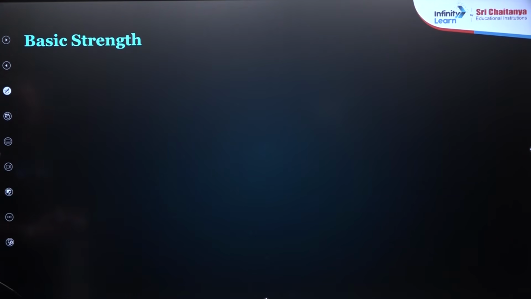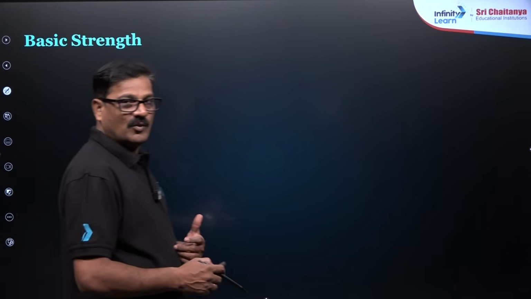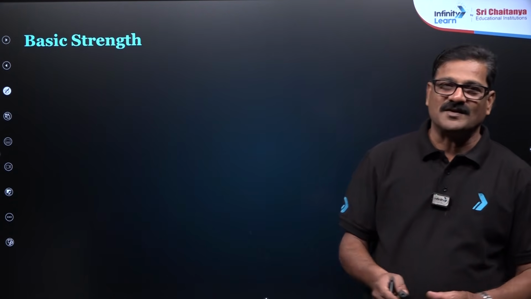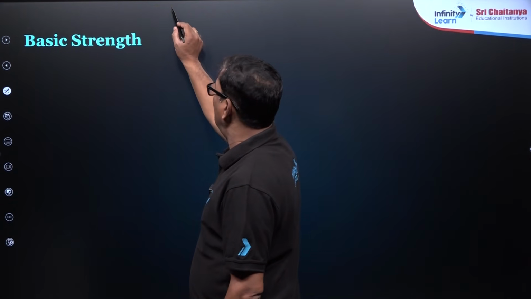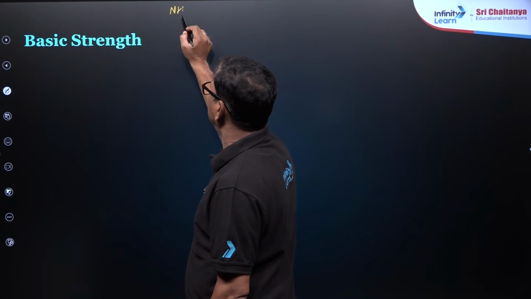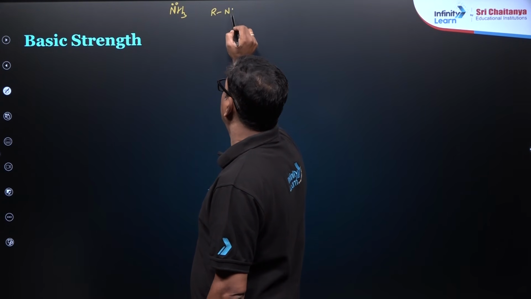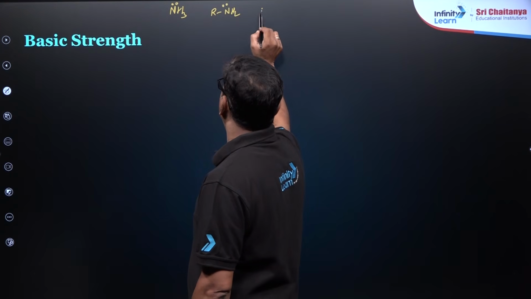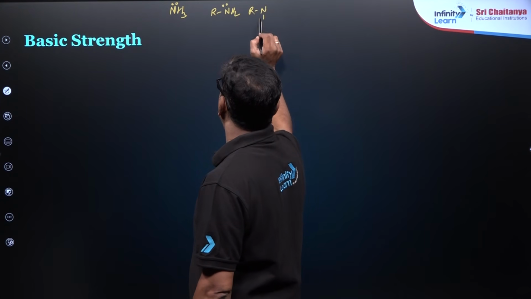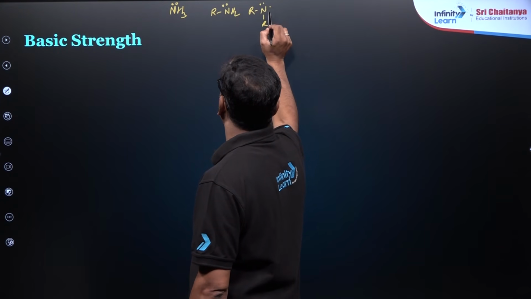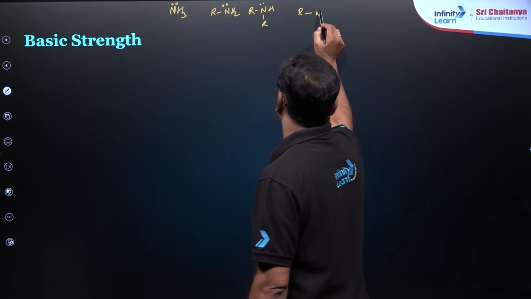And also I want to say basic strength. What is a base? Amines are the base. You see, ammonia has a lone pair of electrons, then primary amine, secondary amine, and tertiary amine.